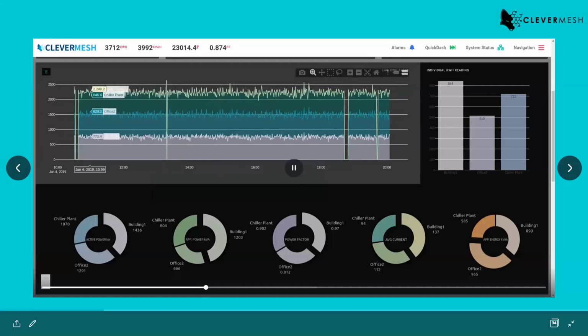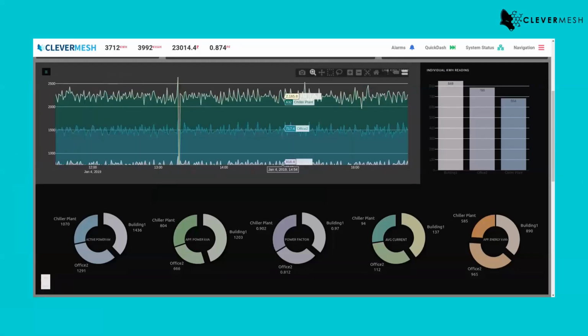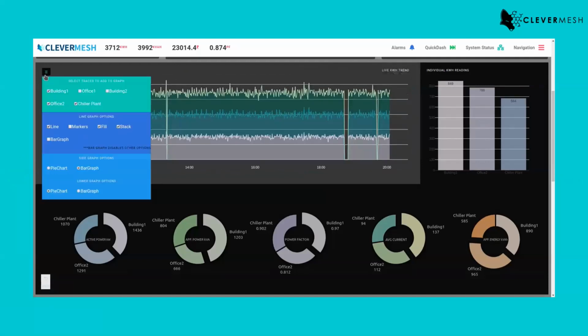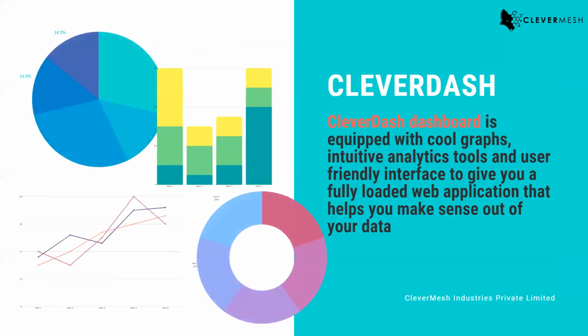I hope by this you understand what we are showing here, but we want to understand how it is working. So let's move ahead from this. We call the dashboard Clever Dash. We couldn't come up with a better name, so we just call it Clever Dash.